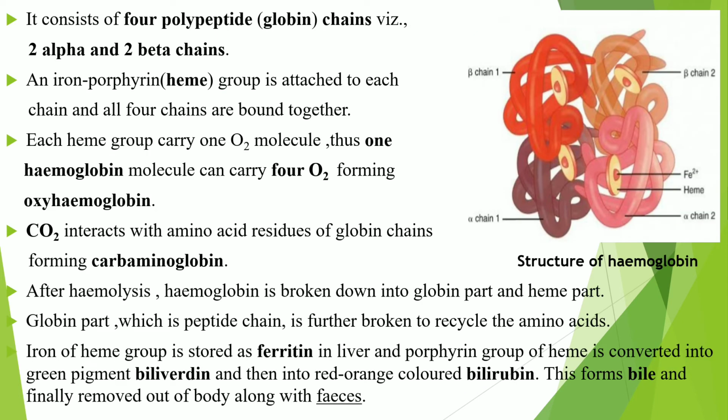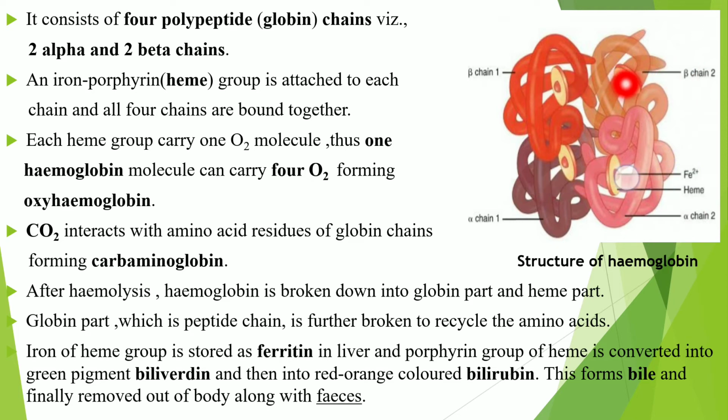Now see the structure of the hemoglobin. This hemoglobin consists of 4 polypeptide chains, which we commonly call globin, 4 globin chains. Out of these 4, 2 are alpha chains and 2 are beta chains.